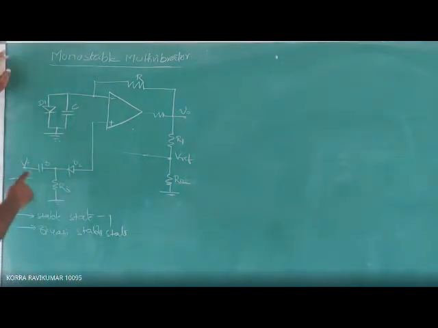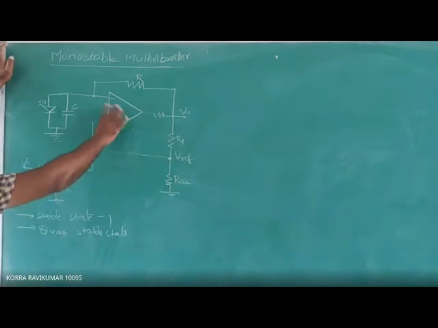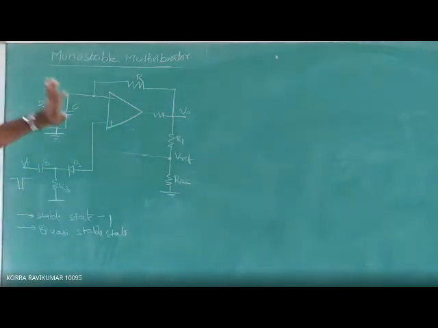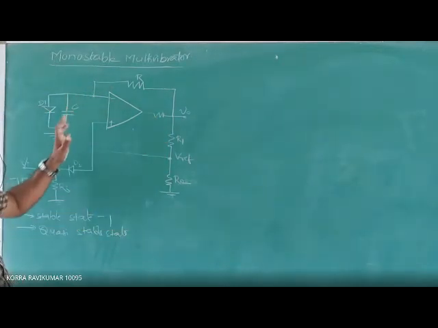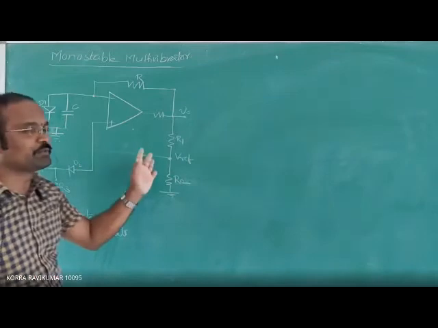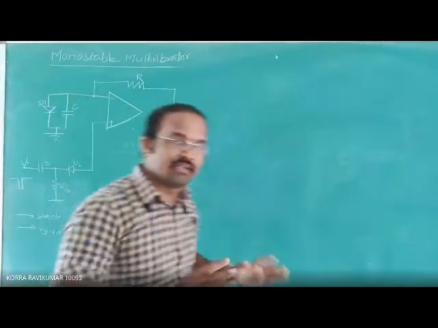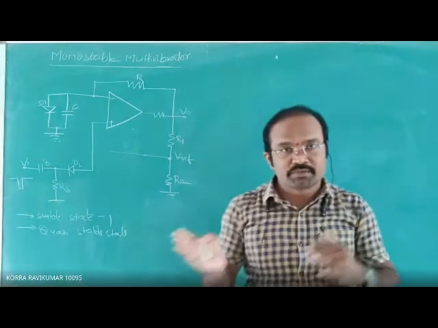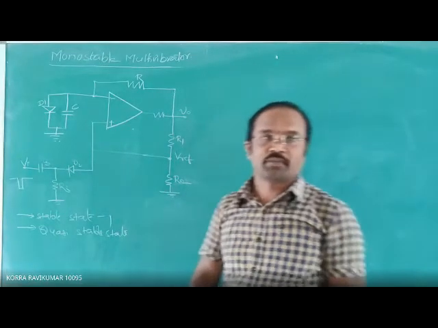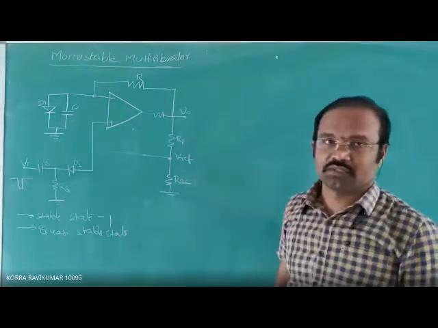This is a 741 op-amp. For this circuit, we are not going to apply any input signal initially. Without applying any input signal, we need to produce the rectangular waveform as the output. How? Let's see.